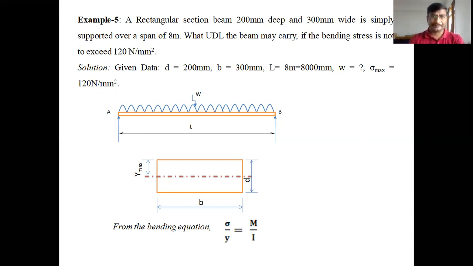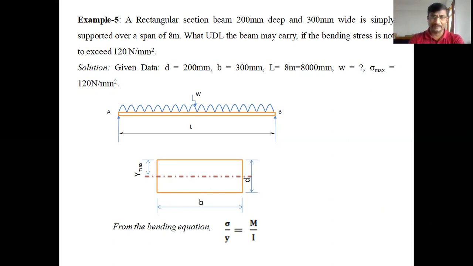A rectangular section beam 200 mm deep and 300 mm wide is simply supported over a span of 8 meters. What UDL may the beam carry if the bending stress is not to exceed 120 newtons per millimeter square? This is the given problem.